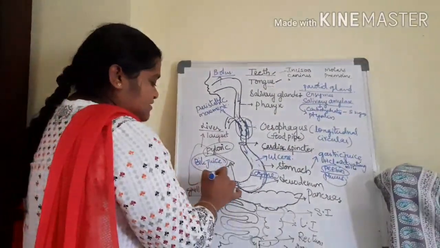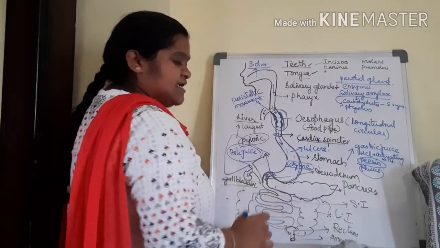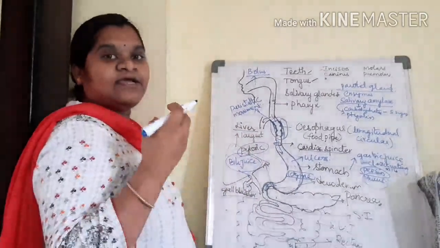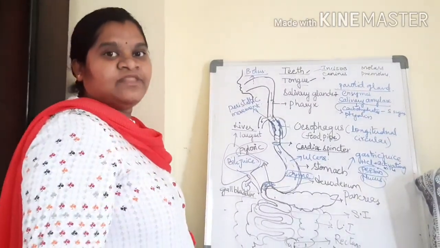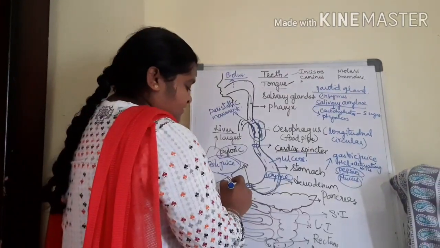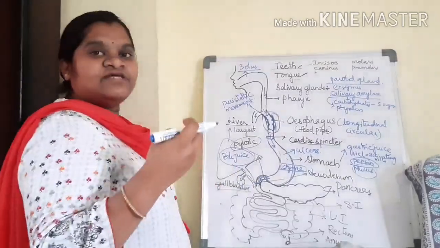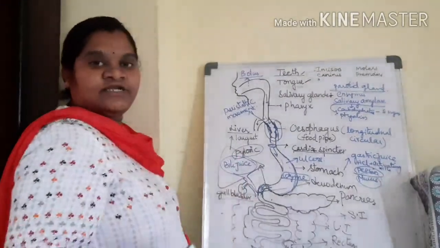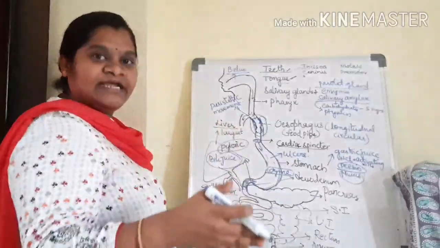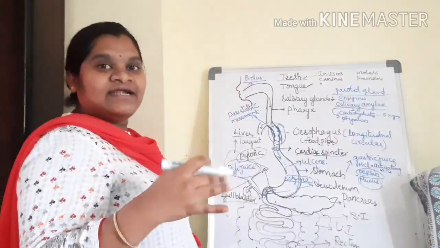Bile juice is stored in the gallbladder. When the chyme, or the partially digested food, enters into the duodenum, it identifies the fat molecules present in our food and releases bile juice into the food. Whenever the bile juice enters our food, the fat molecules present in it are broken down into fatty acids. Like that, the fats are digested.